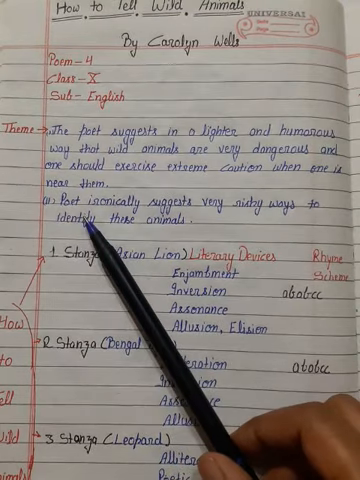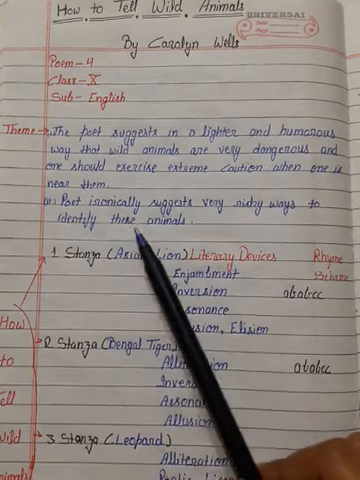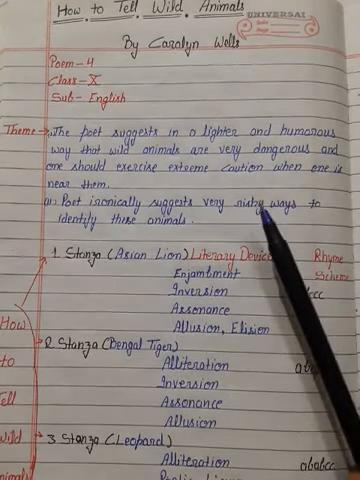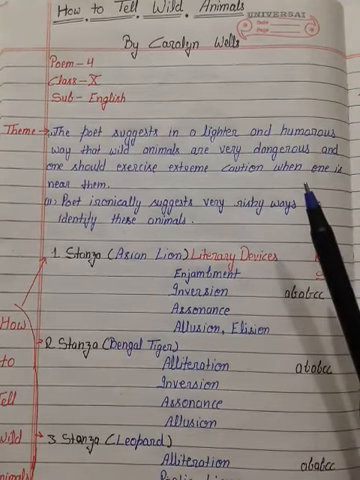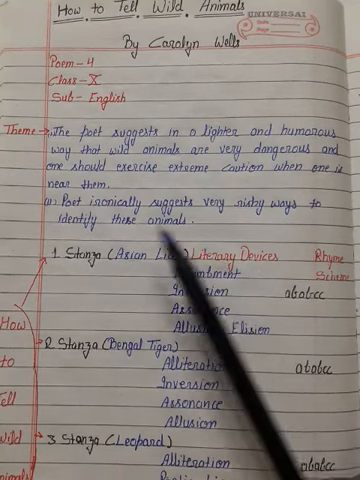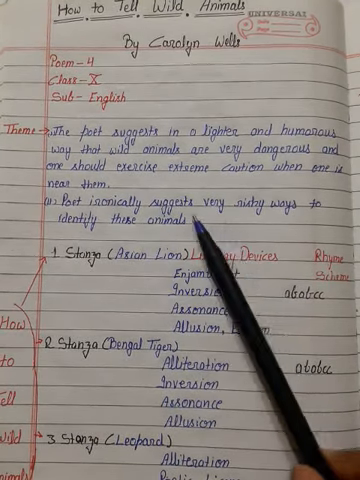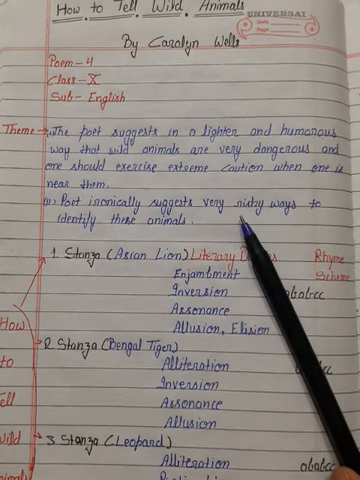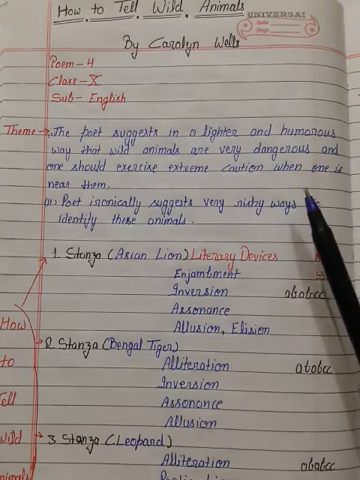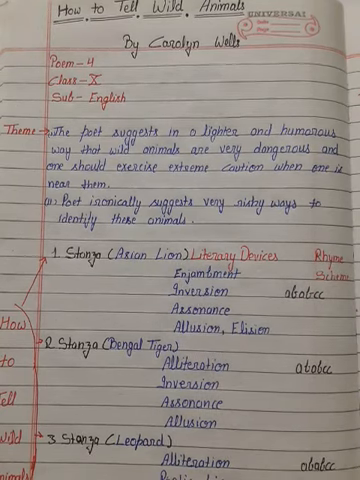Second, the poet ironically suggests a very risky way to identify these animals. Ironically means contrast. On one side the poet is telling that the wild animals are very dangerous for us, they can eat us, and on the other side she is telling how we can identify them. To identify them we have to go closer to these wild animals, then we can recognize that these are the lion, tiger, leopard. So this is an irony.